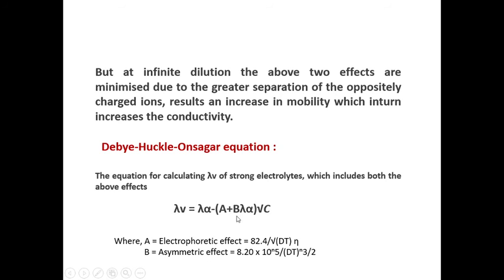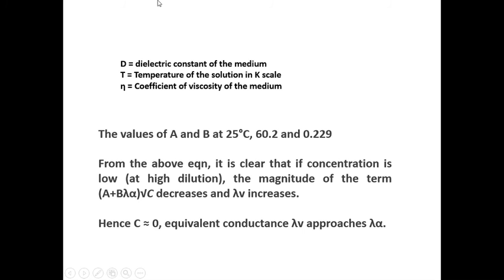And the constant B represents the asymmetric effect. The value of B is this one. I already told that D is the dielectric constant of the medium, T is temperature and eta is coefficient of viscosity of the medium. For water at 25 degrees centigrade, these Debye-Huckel constant values are 60.2 and 0.229.